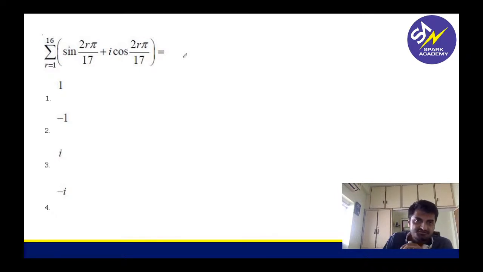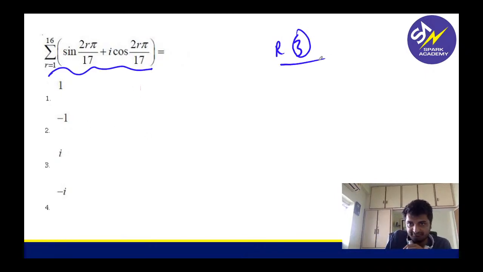Now tell me this, guys. What about this sum? This is actually very tricky, and I wanted all of you to leave this sum. If you are attempting this paper, even I told my other students the same thing. This question you have to leave, a round 3 question, because look at this, guys.